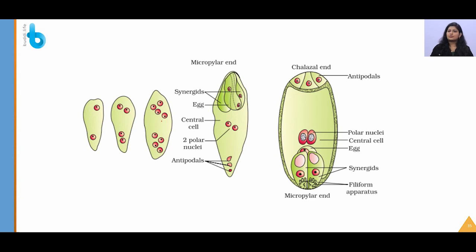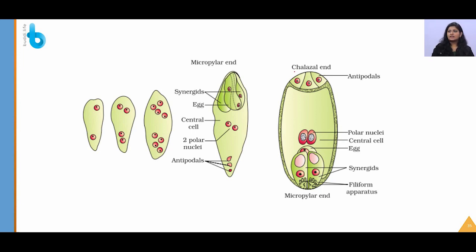Here you should note that after immediate nuclear division there is no cytoplasm formation, which means that the number of nuclei will not be equal to the number of cells present. So this large central cell will contain 2 nuclei. So this will be the chalazal end. Let me again tell you. When we are learning about fertilization, chalaza is the basal part, but it should be kept at the top, only then we can understand.